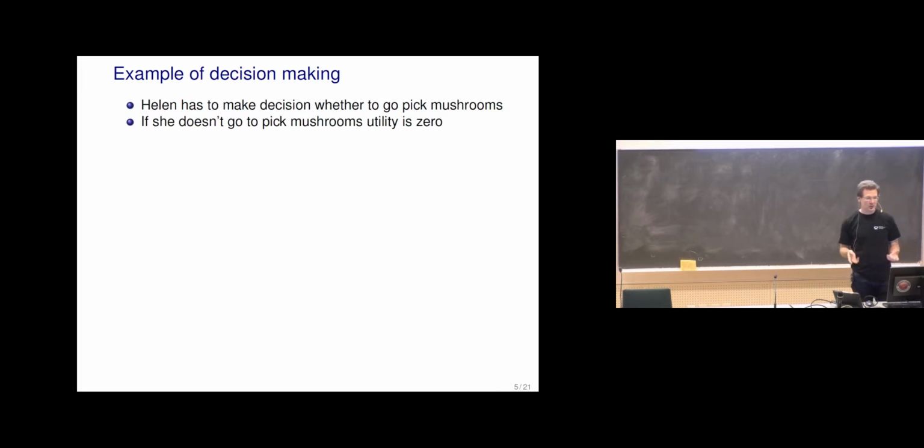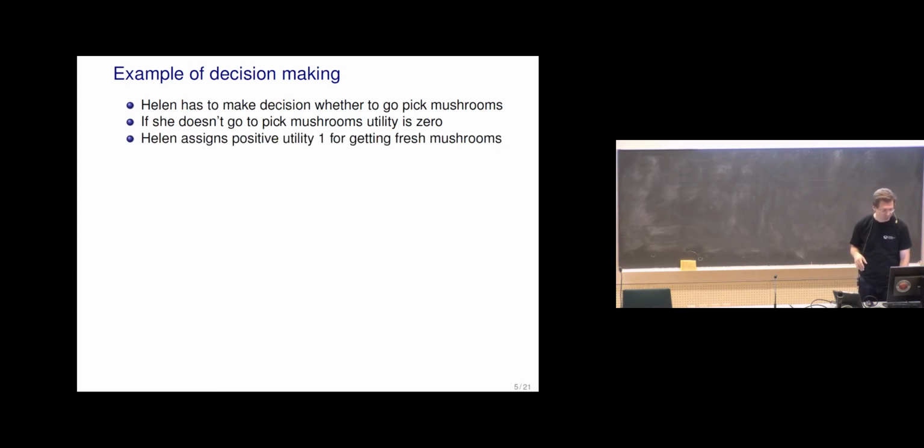So if she doesn't go to pick mushrooms, utility is 0. It doesn't matter whether there's a dog or wolf, still no mushrooms. Helen assigns positive utility 1 for getting fresh mushrooms.